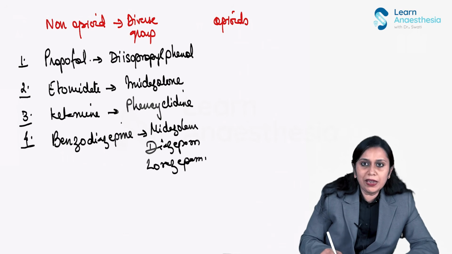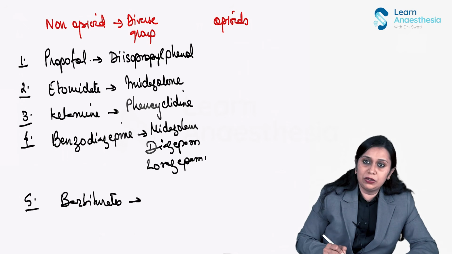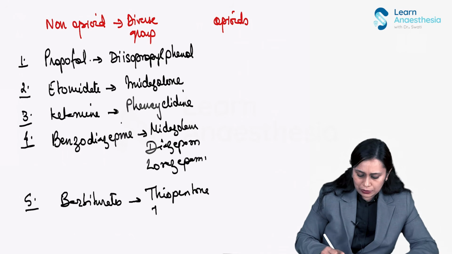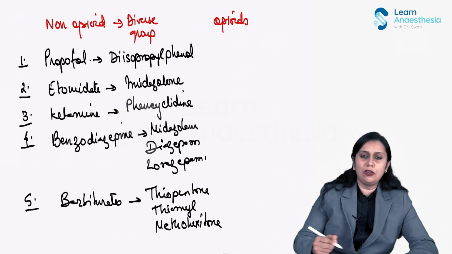And then barbiturates. In barbiturates, three drugs can be used as IV induction agent: thiopentone, the first IV anesthetic agent historically, thiamylal, and methohexitone.